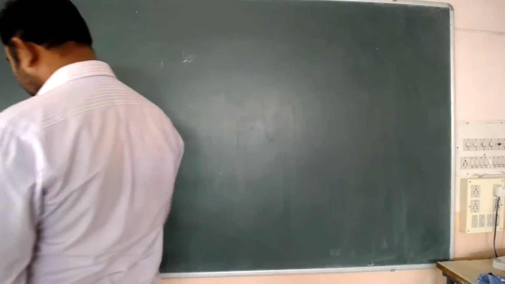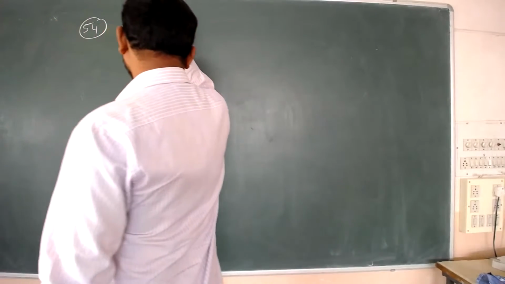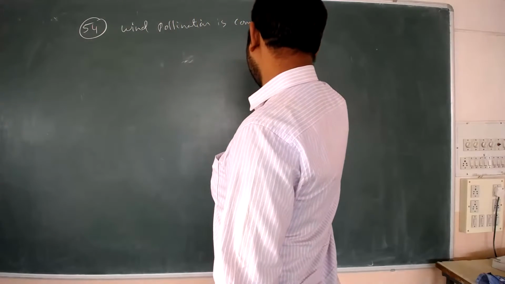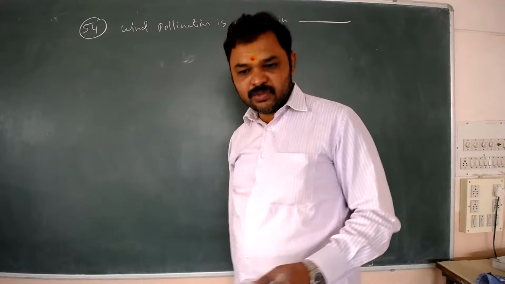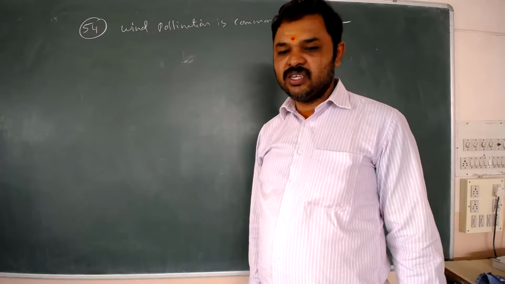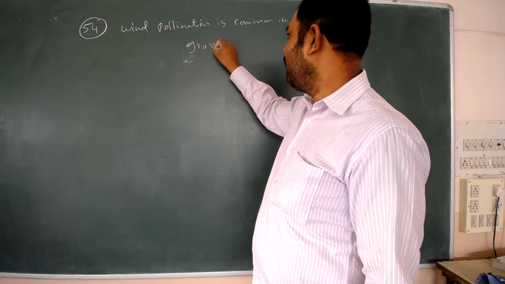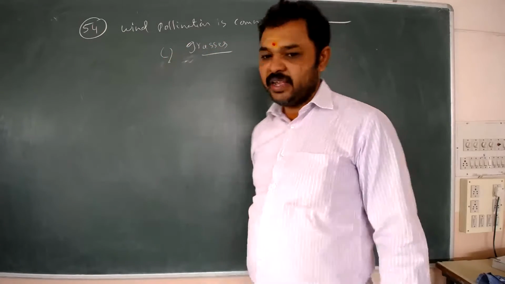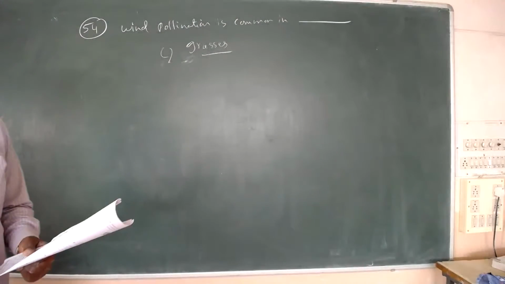Wind pollination is common in which plants? Options: legumes, lilies, grasses, orchids. Normally, wind pollination commonly occurs in the grasses. Option C, grass plants. Wind pollination normally occurs in the grasses.